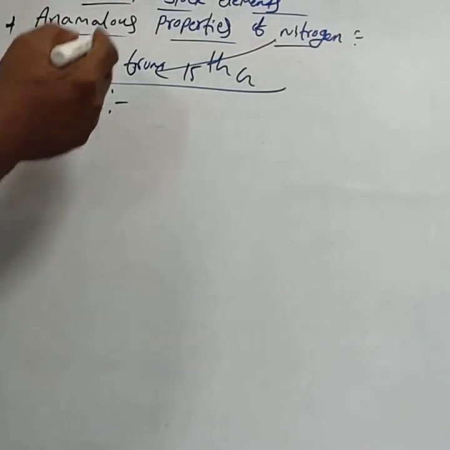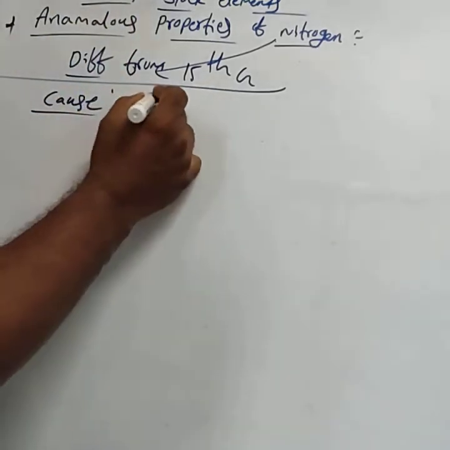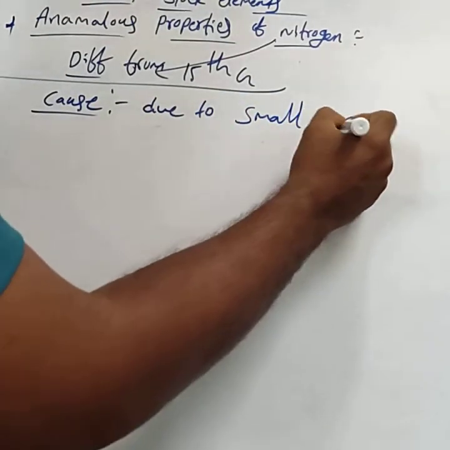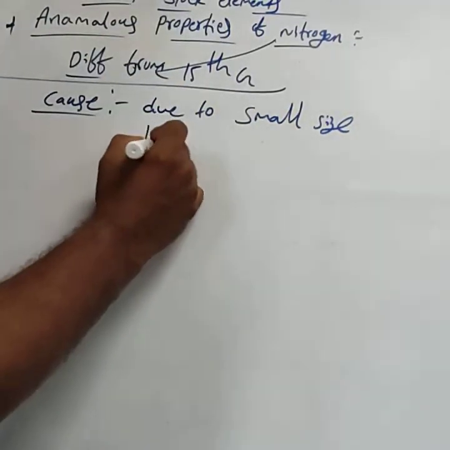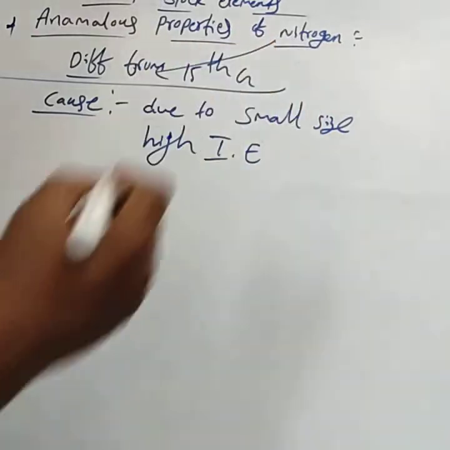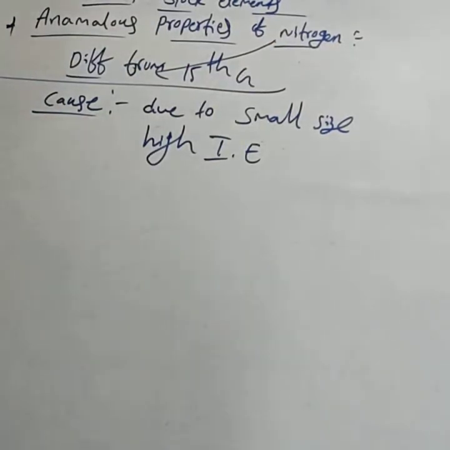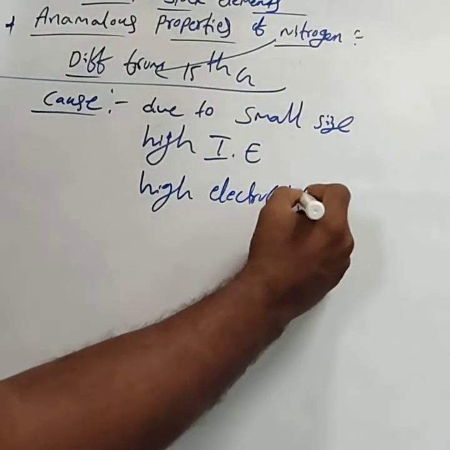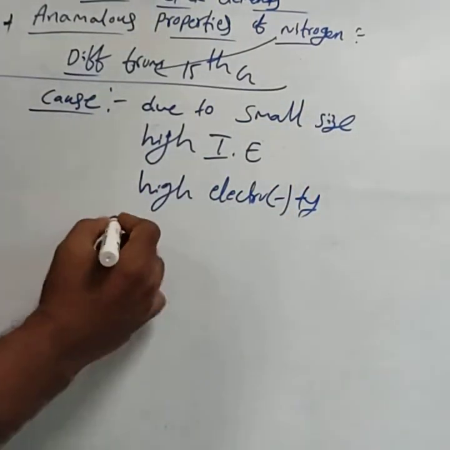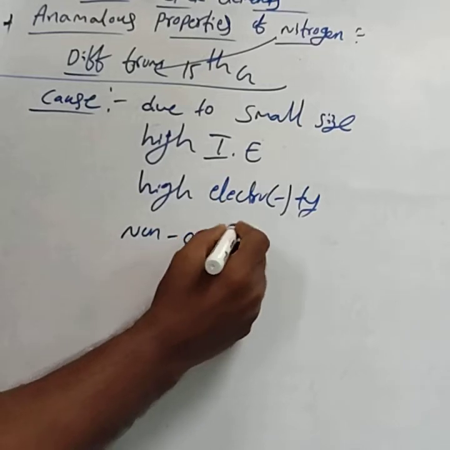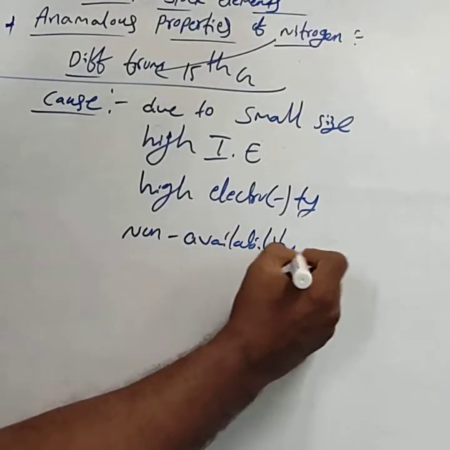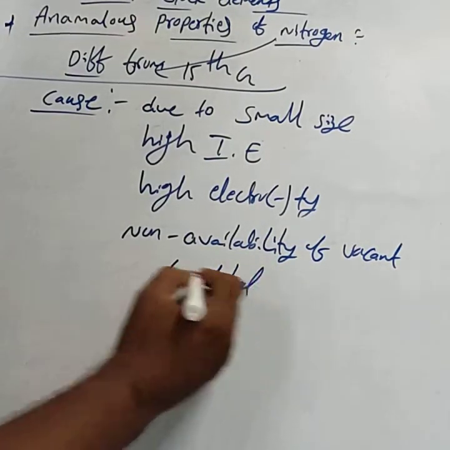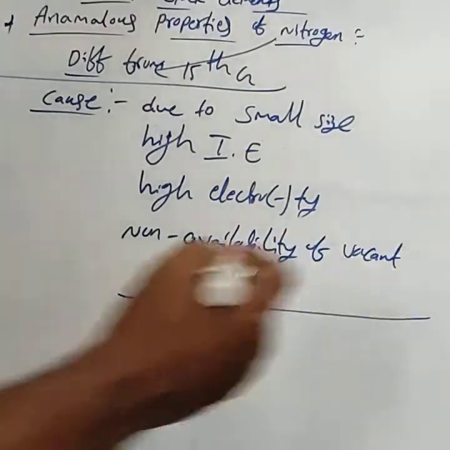The cause for these anomalous properties is mainly due to the small size of nitrogen, high ionization enthalpy or potential, high electronegativity, and one more is non-availability of vacant d orbital.